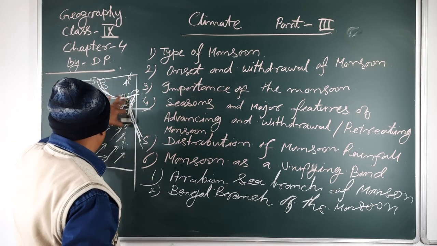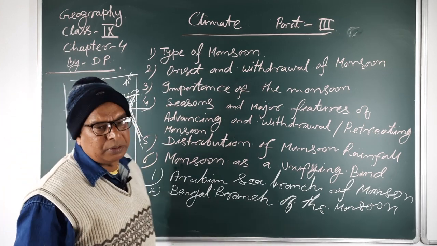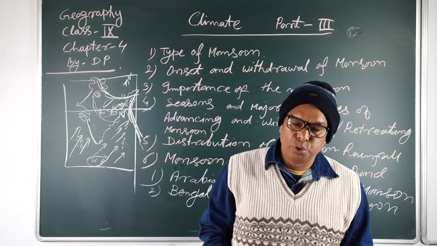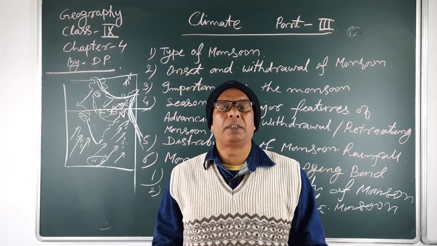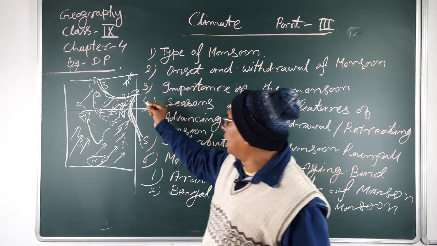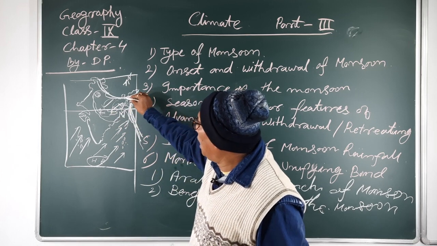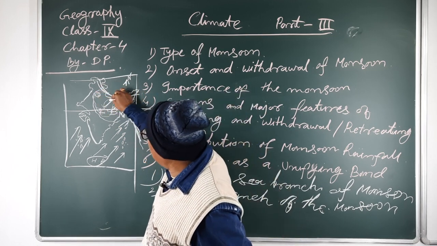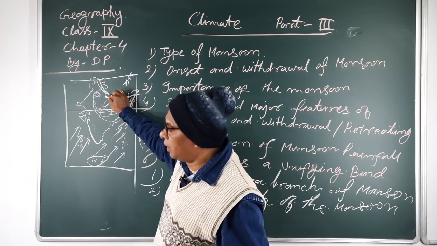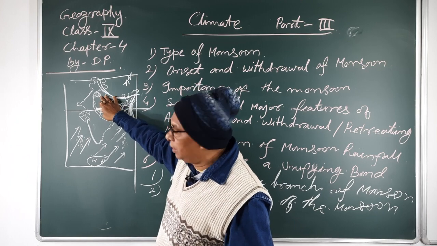Heavy rainfall is received in these areas during June, July and August. Then in the last week of August, the winds hold over Punjab, Haryana and Uttarakhand, and heavy rainfall occurs there.